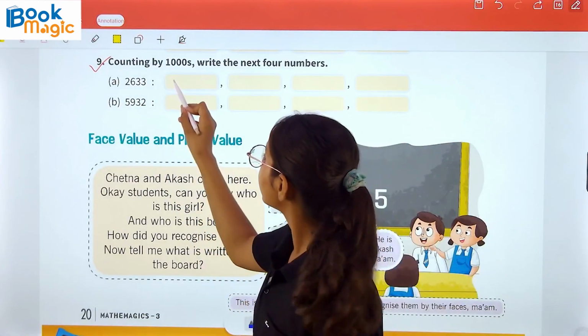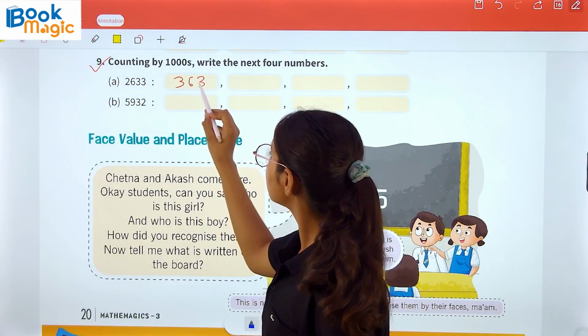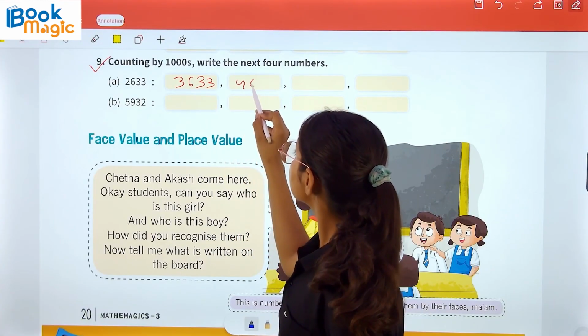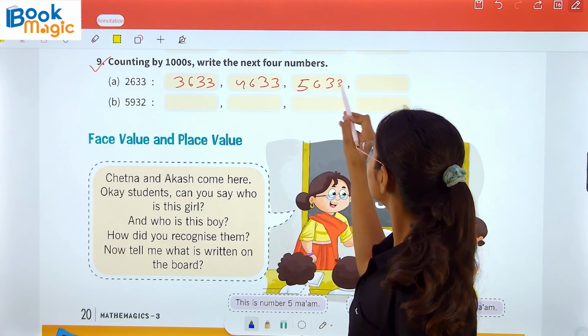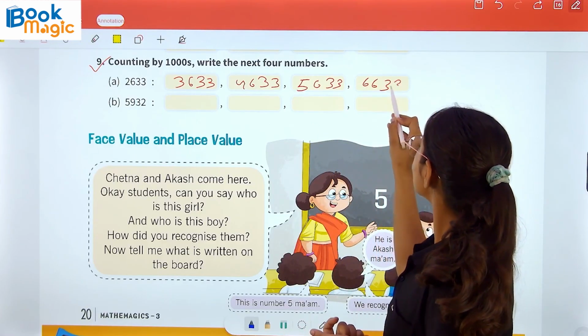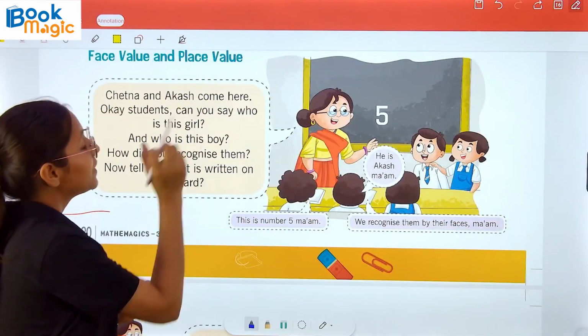2,632. Now we will write here 3,633, 4,633, 5,633, 6,633. Face value and place value.